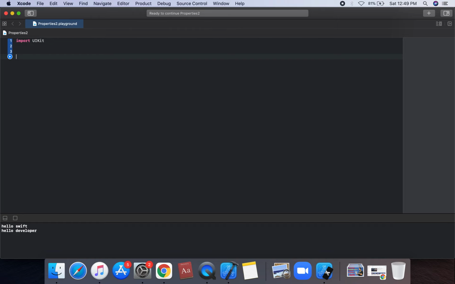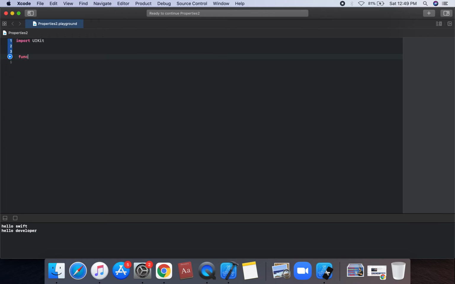All closure parameters are non-escaping by default. So we can create an example. We can consider our example.